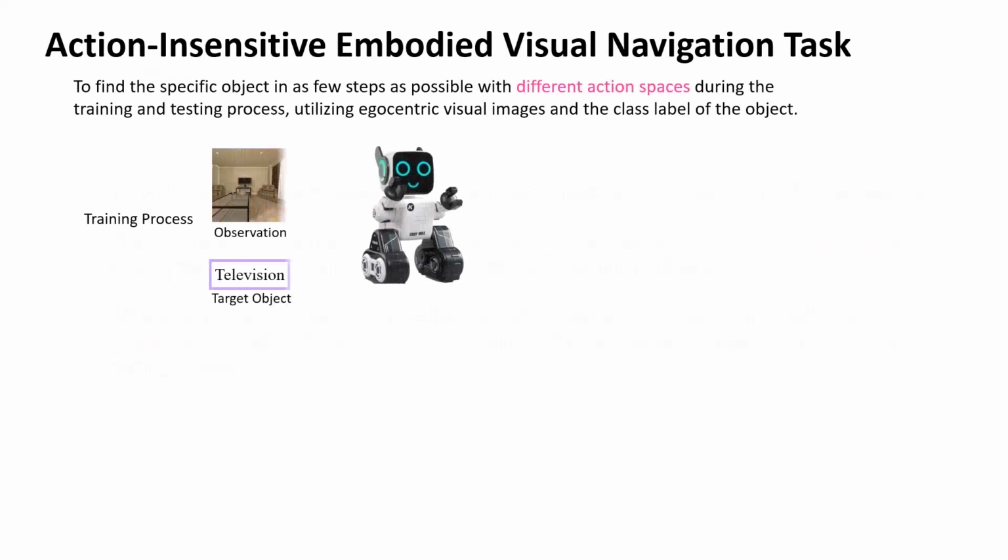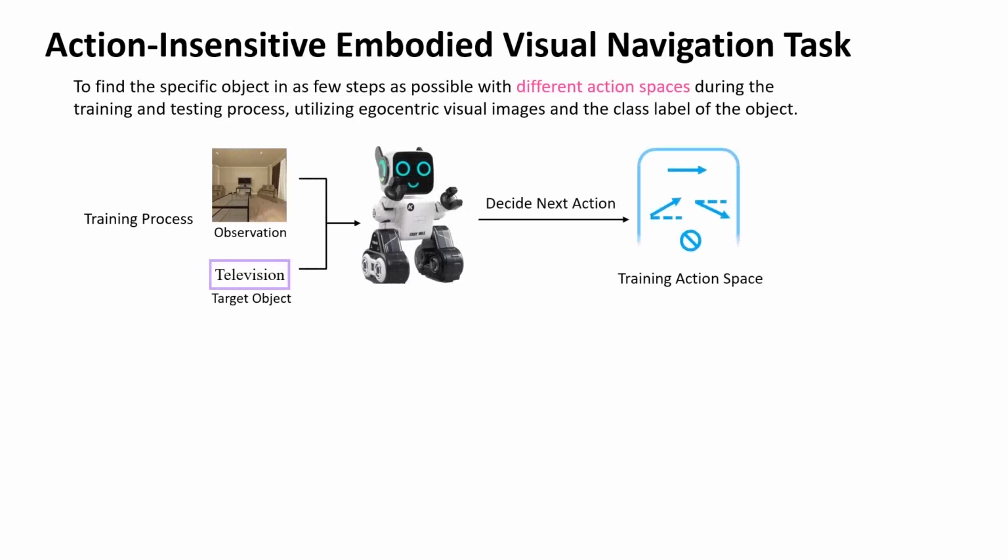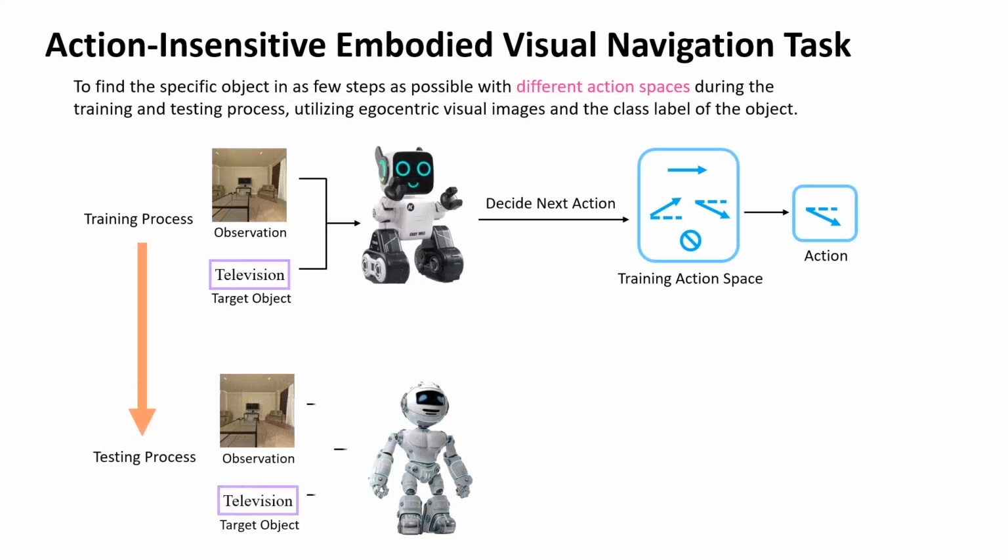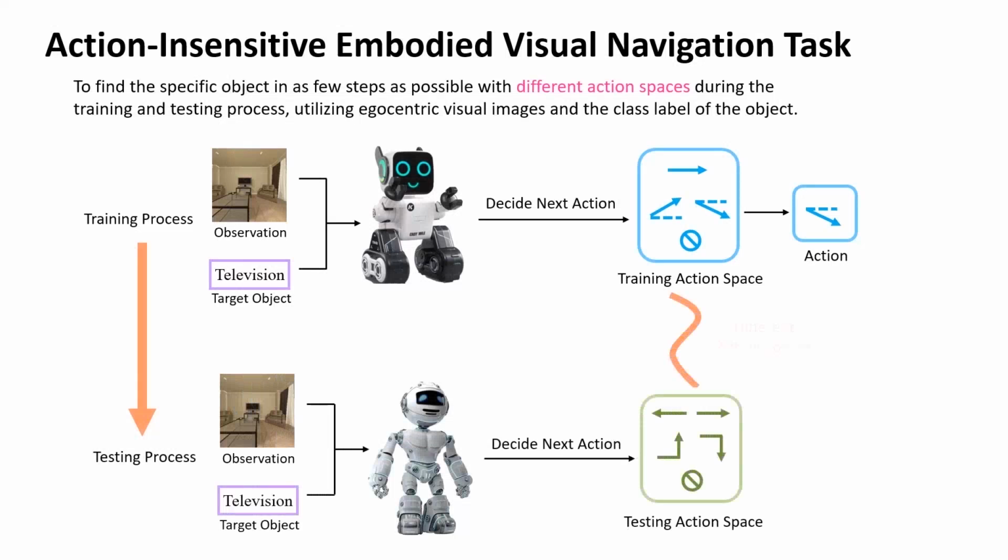Action-insensitive embodied visual navigation task. To solve the above problem, we propose a new task of action-insensitive embodied visual navigation, in which the training action space is different from the testing action space. The goal of this task is to find the specific object in as few steps as possible, with different action spaces during the training and testing process, using egocentric visual images and the class label of the object.